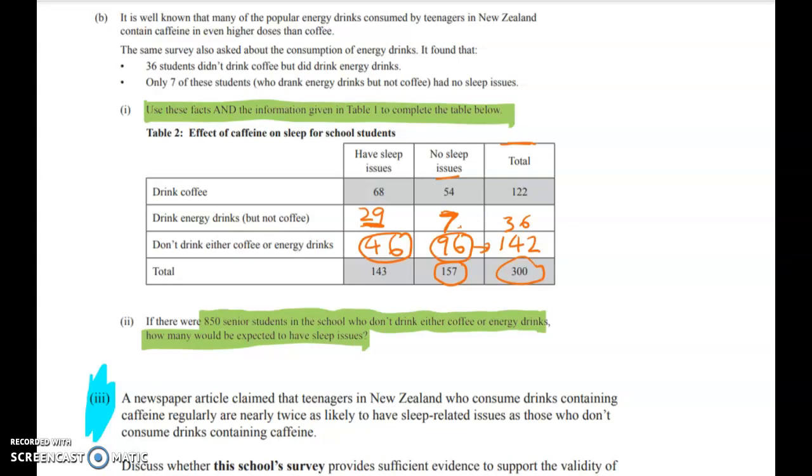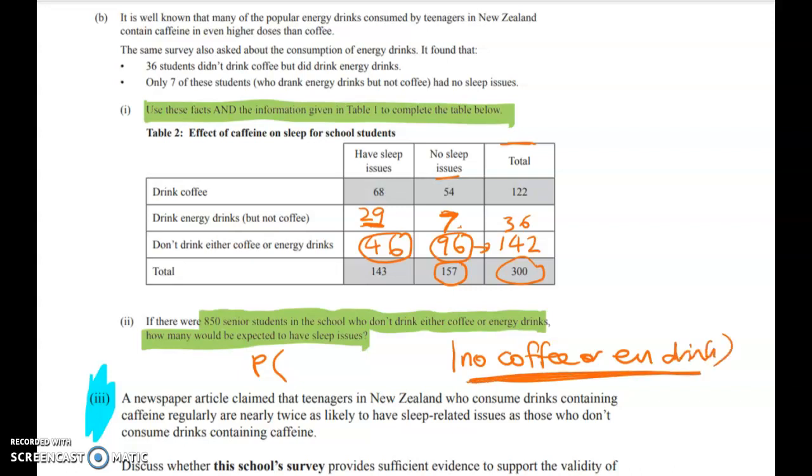So what I've got to work out here is the probability that a student who doesn't drink coffee, so we're conditioning ourselves on the ones who didn't drink coffee or energy drinks, what's the probability that that type of student has sleep issues? So again, think about a big hat, that's some kind of sun hat, and which names are going in here?